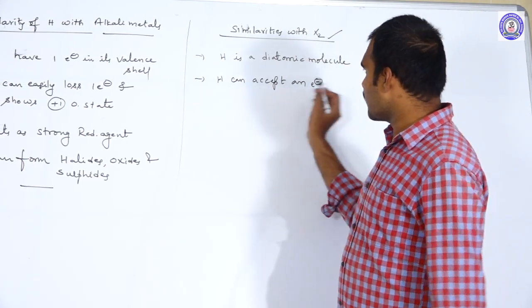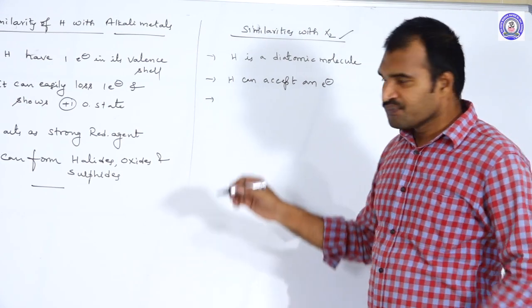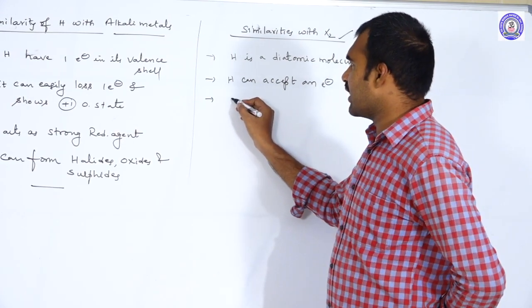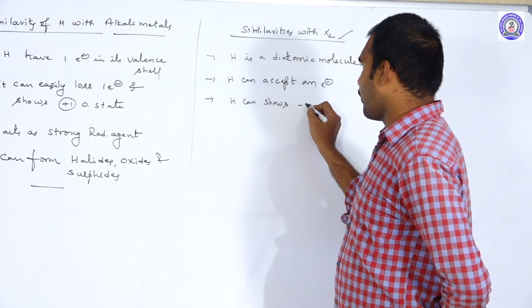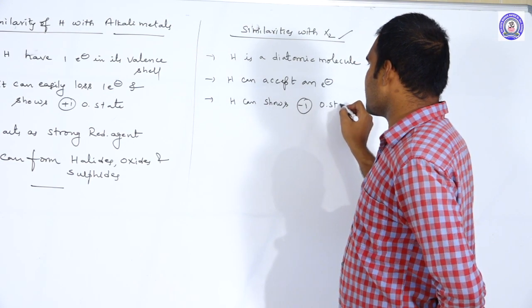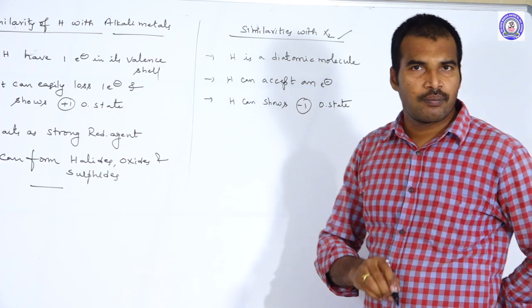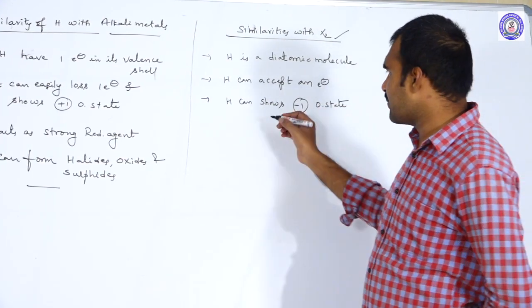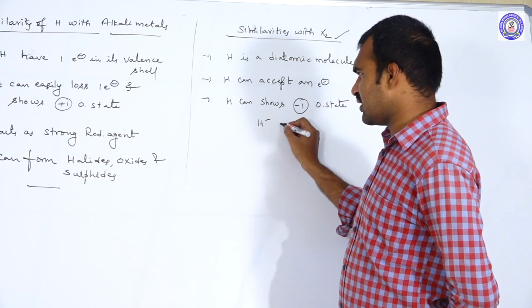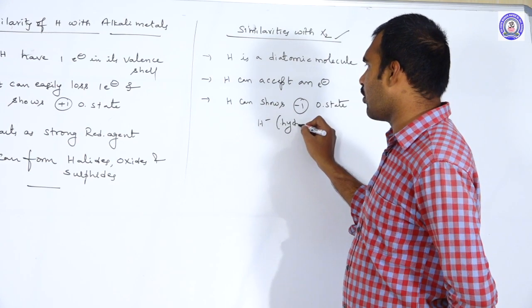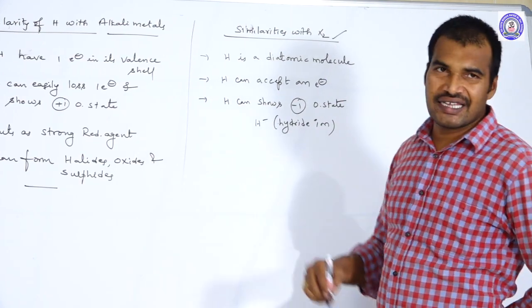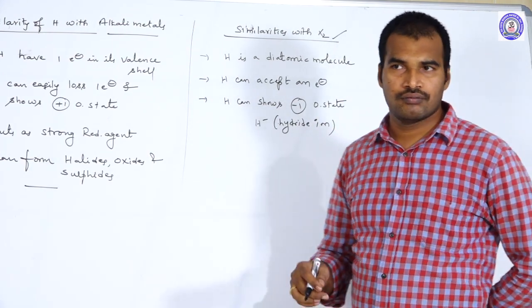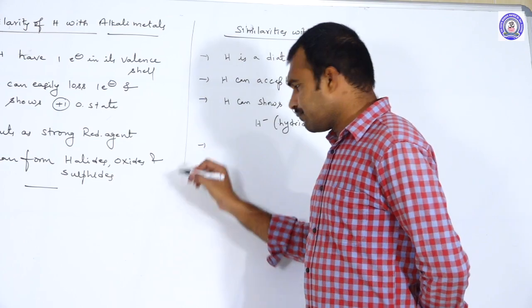After it accepts the electron, hydrogen shows -1 oxidation state and exists as H-, the hydride ion, whereas here it exists as the H+ ion.